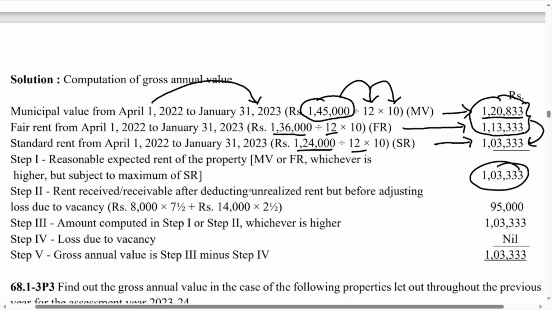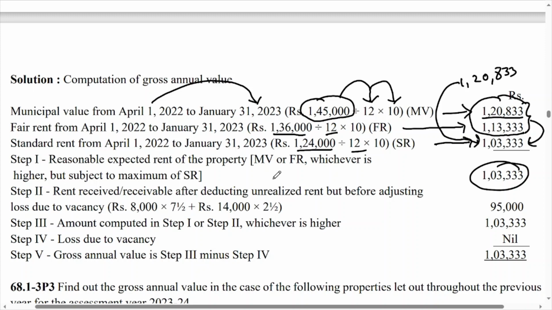But if SR is given, then you have to take the lower one. Means from these two values, whatever answer you get, in this case we got the answer of 1,20,833. Now you have to compare with 1,03,333. You have to consider the lower part. So that is why the answer for step number 1 is 1,03,333. Now step number 2, rent received or receivable after deducting unrealized rent but before adjusting loss due to vacancy.